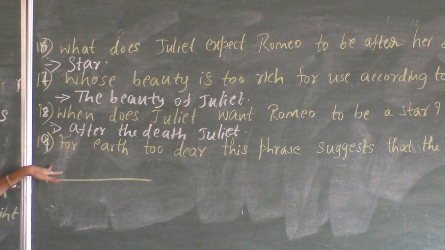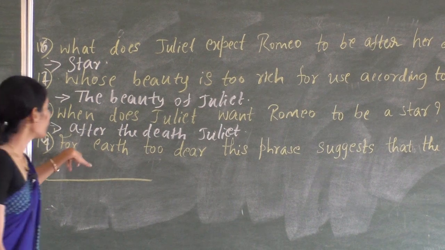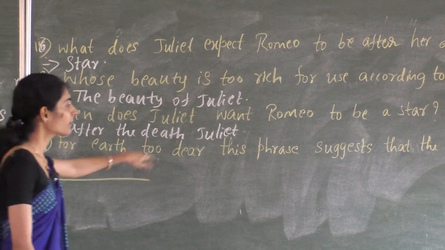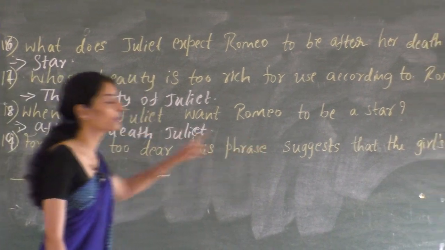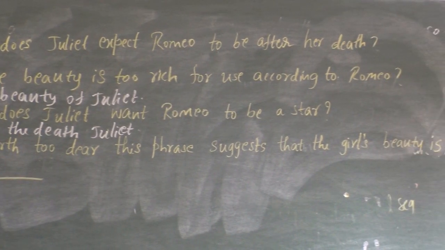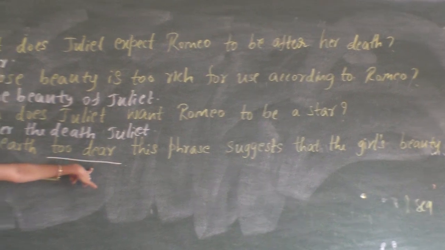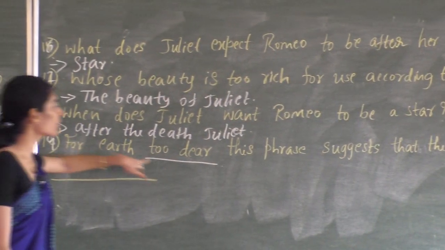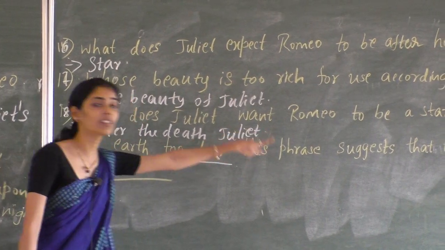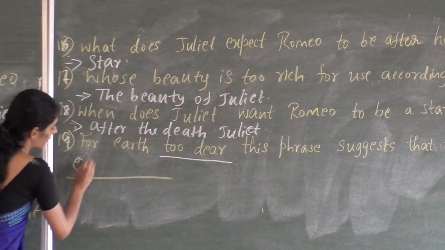So now the last question, the 19th one. For earth too dear, this phrase suggests that the girl's beauty is what? I have already said that too dear means expensive. So here he says, for earth too dear, this phrase suggests that the girl's beauty is very expensive.